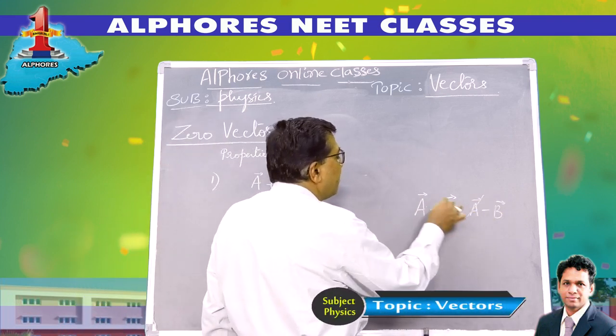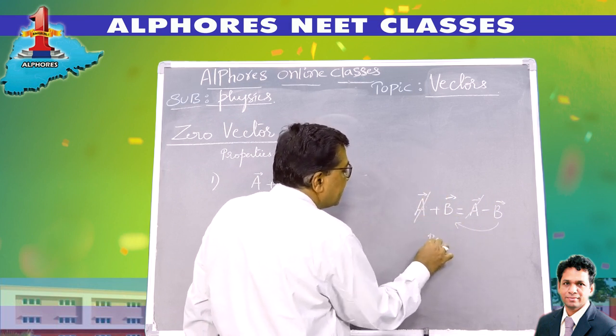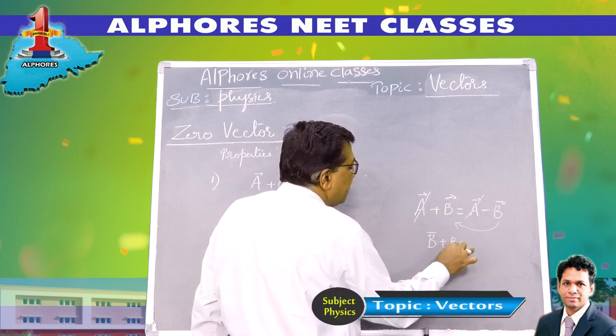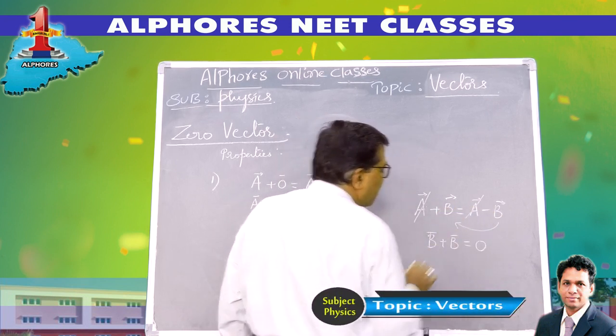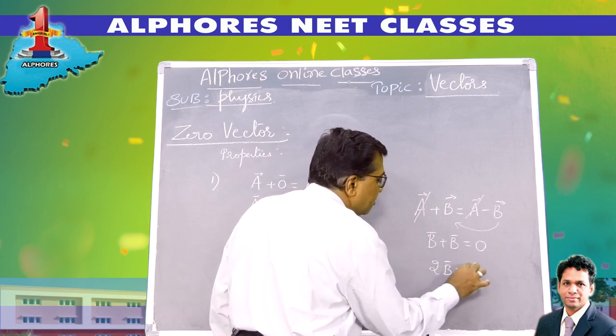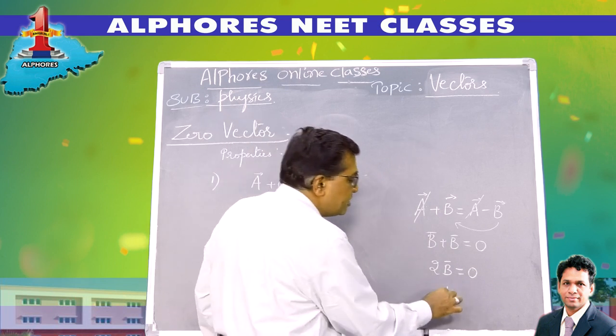What does this mean? So a bar plus b bar is a bar minus b bar. You know, a bar gets cancelled, and the minus b comes to this side. So I get b bar minus b. When it comes this side, it is plus b bar, equal to 0. Now this is 2b bar is equal to 0. Now 2 cannot be 0. So therefore b has to be 0.